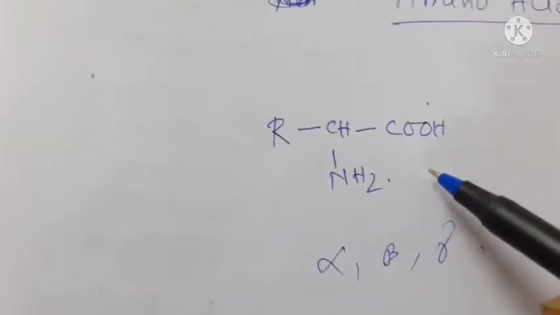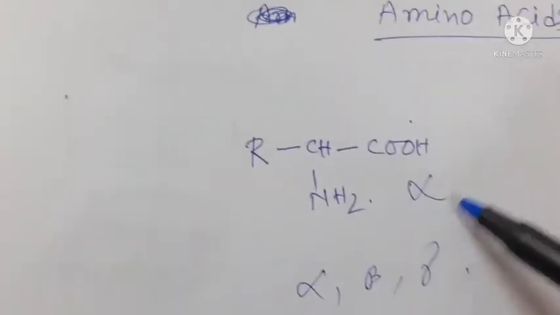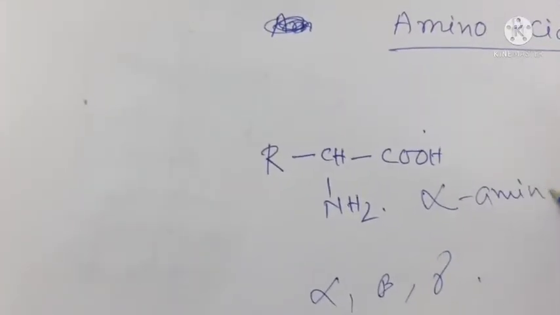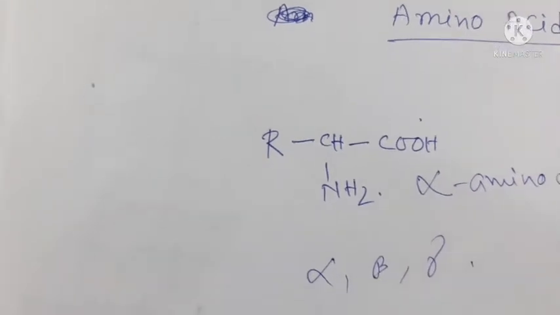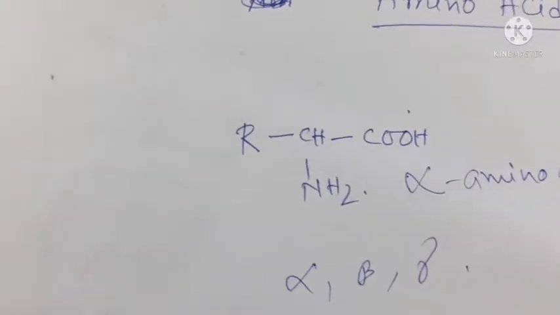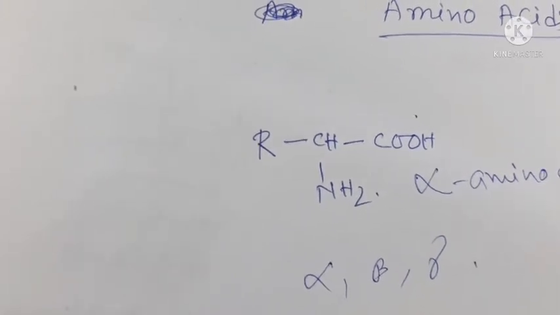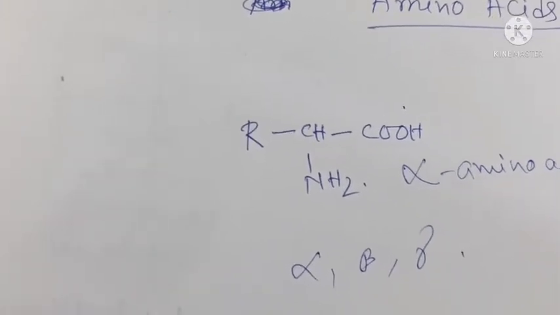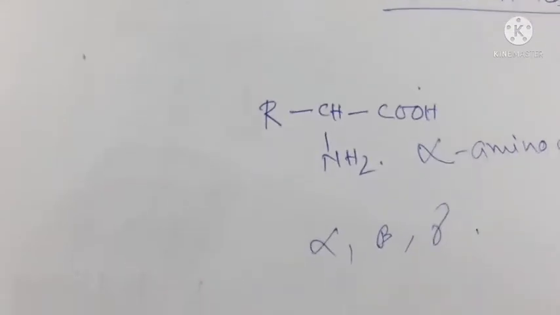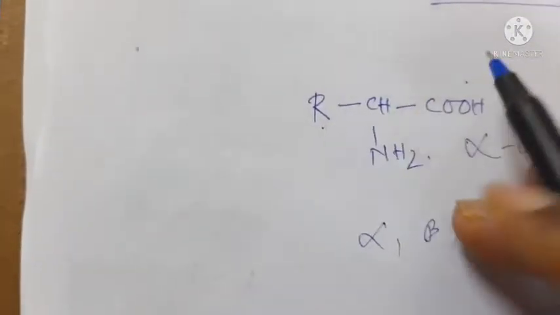Whatever I have written here is an example of alpha amino acids. All alpha amino acids have trivial names which usually reflect the property of the compound. And depending on this R, the amino acids are of different types.